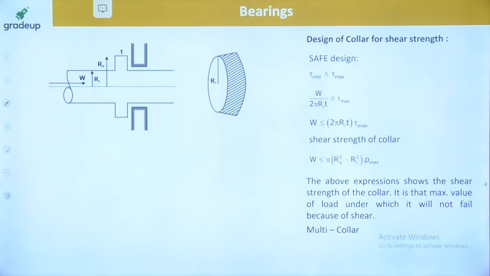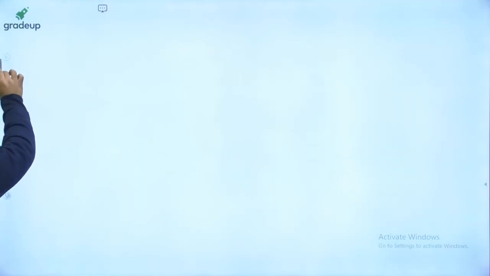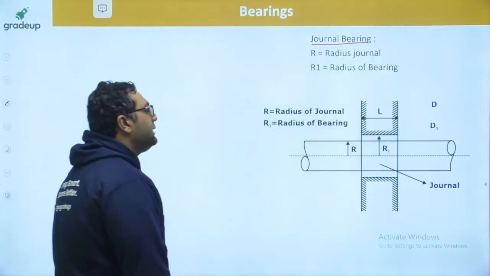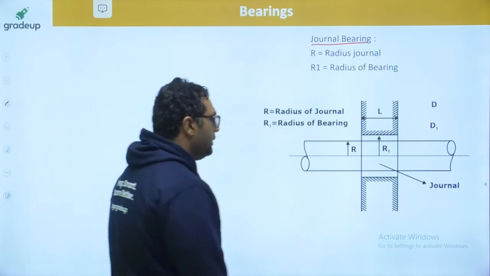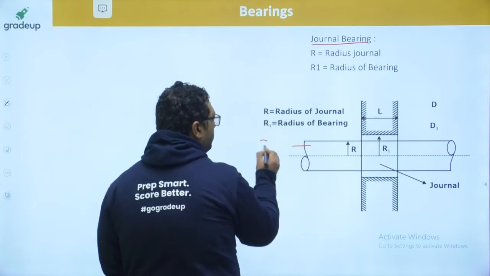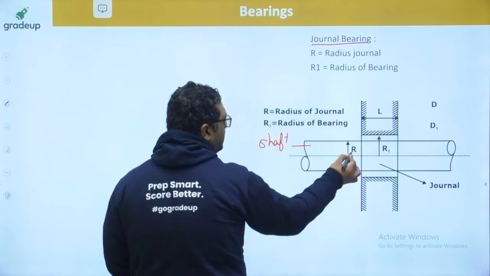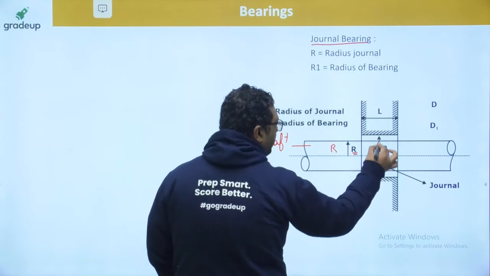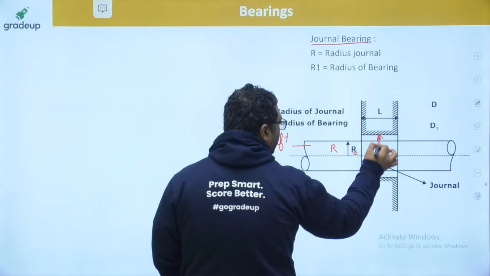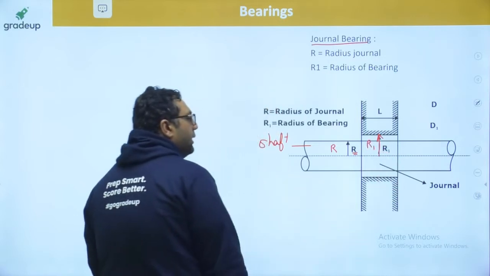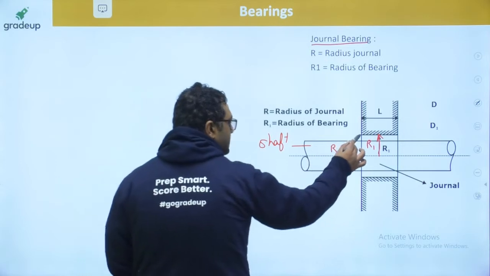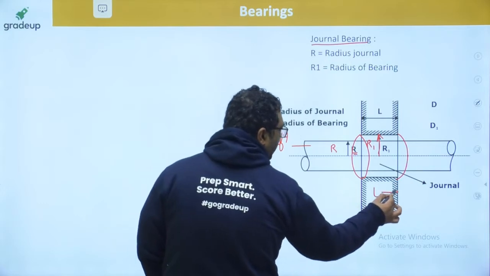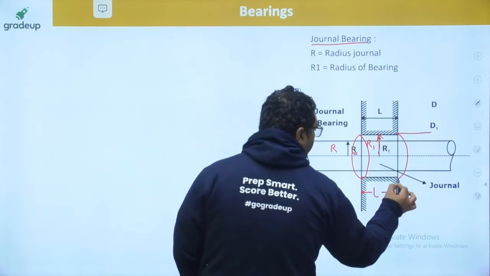So guys, the second type of bearing is nothing but the radial load bearing or journal bearing. And journal bearing is good for radial loads. This time you can see this is the shaft and the radius of the shaft is R, and the radius of the bearing is R1. Bearing is like this. This is also cylindrical in nature. This is the length of the bearing and this is the diameter of the bearing.